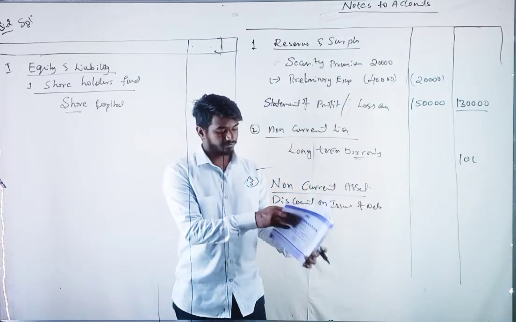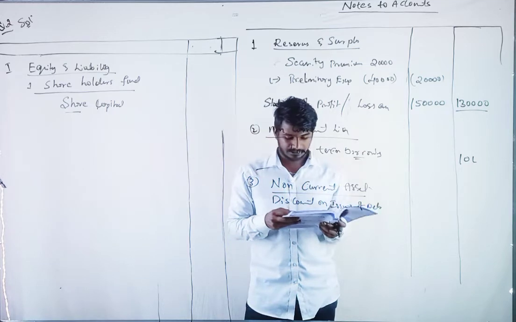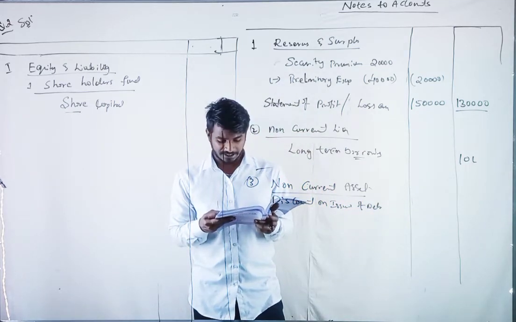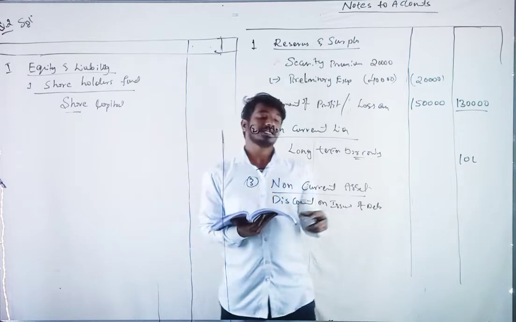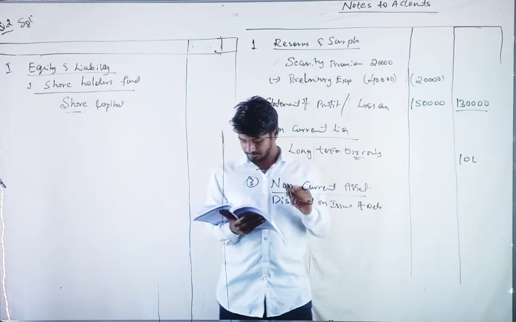If you read that question, the discount, whatever loss occurred, we should write it off in 4 equal installments over 4 years.